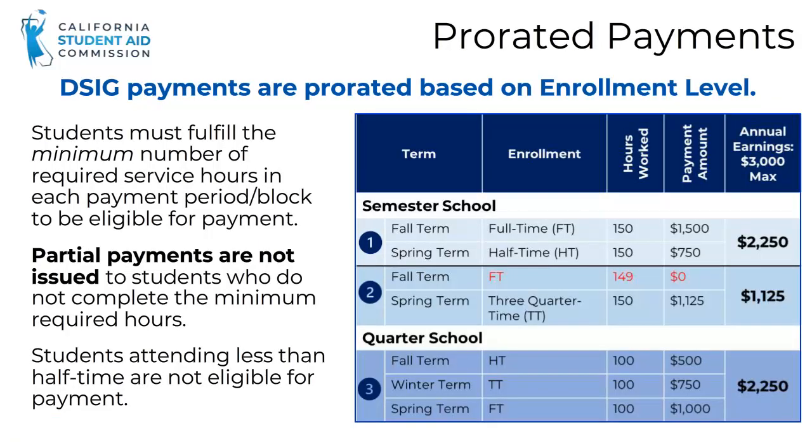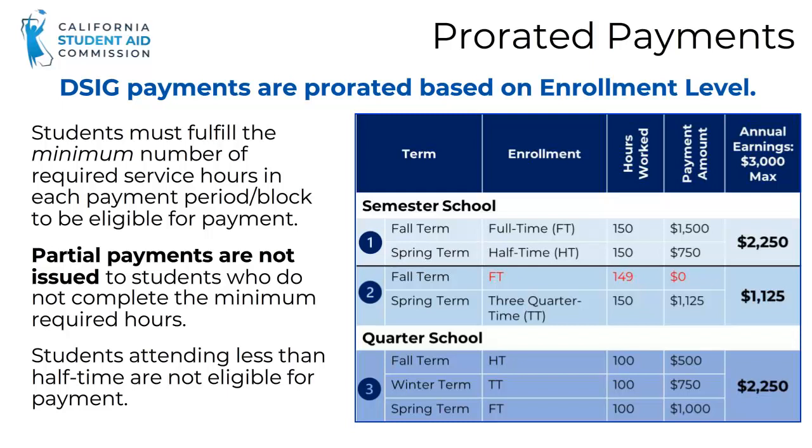Payment is prorated based on enrollment level. However, students must still fulfill the minimum number of required service hours for each payment period. Partial payments are not issued even if students volunteered partial hours. Please explain this to students who are not enrolled full-time and are considering applying to DSIG. Students attending less than half-time are not eligible for payment.